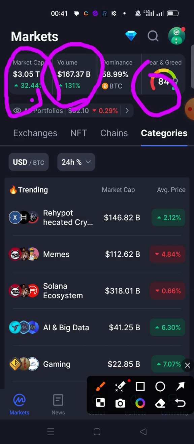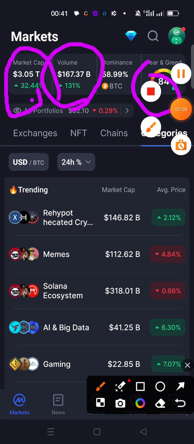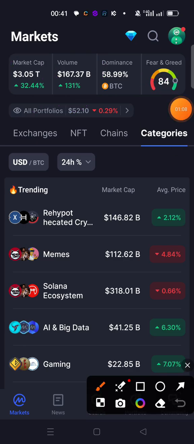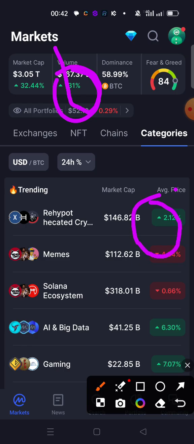Now these are some of the basics of using CoinMarketCap. You get to see some charts. Now this is the category of coins that are rising. Out of these coins, out of this percent, this is where to find the ones that are increasing, which is out of this 131% increase for the past 24 hours. These are coins that are tagged this way. Memes, coins that are tagged meme are falling.